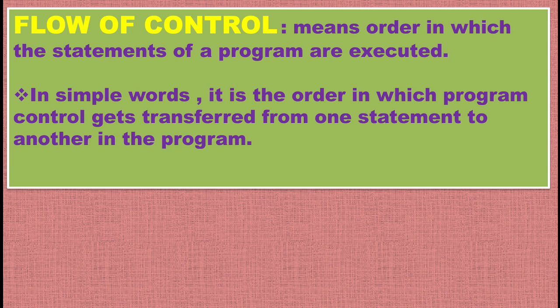In simple words, it is the order in which program control gets transferred from one statement to another in the program. So it is basically a sequence as to which statement will be executed first, which statement will be executed later. Normally in your programs till now you have seen that the statements were executed sequentially, meaning the statement which occurred first was executed first, then the statement which occurred later was executed later.